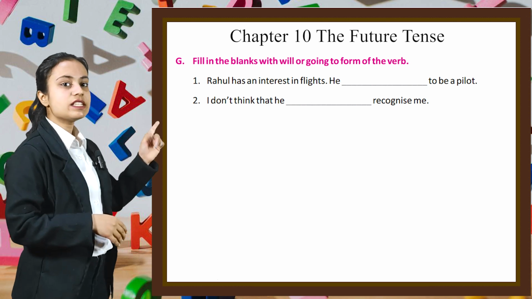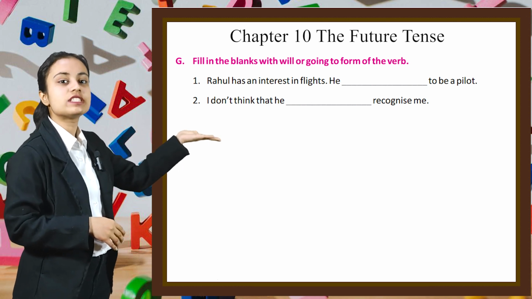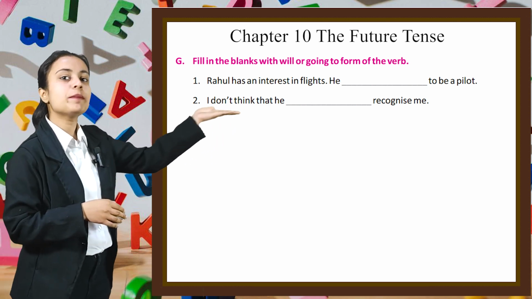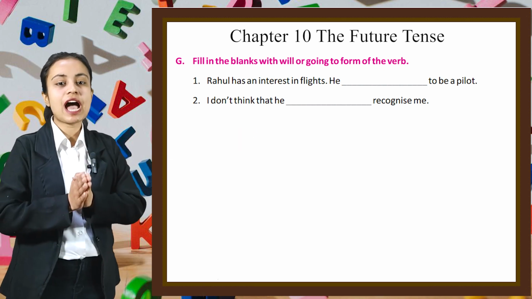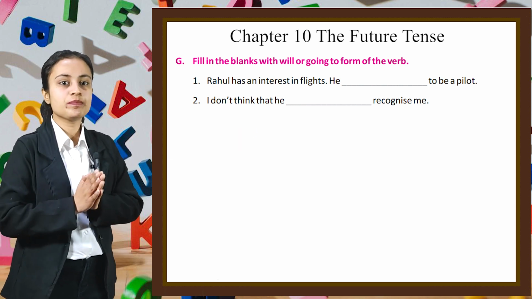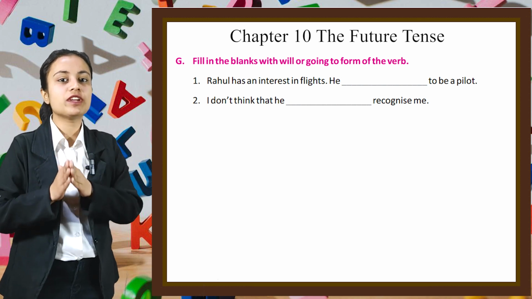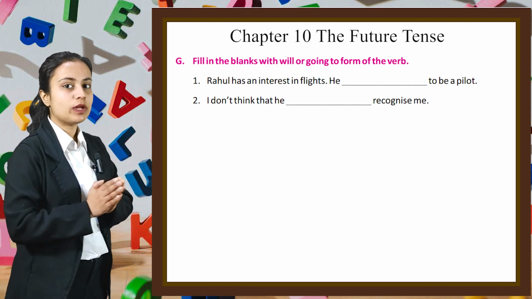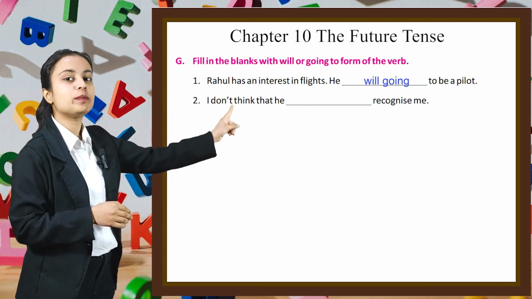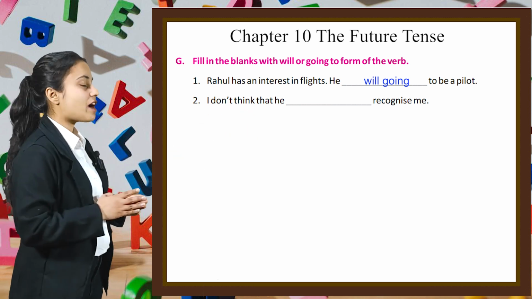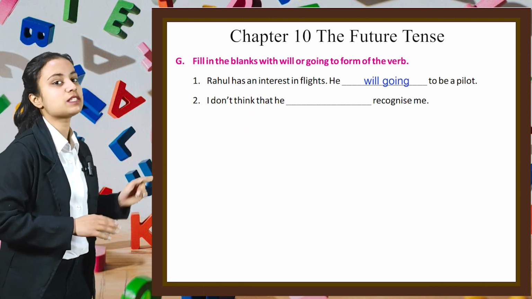In the first sentence, it is written, "Rahul has an interest in flights. He dash to be a pilot." Here, the decision has been made already. So, in this case, we will use going to. So, our sentence will be "He is going to be a pilot." In this manner, you have to do the rest of the parts of this exercise by yourself.